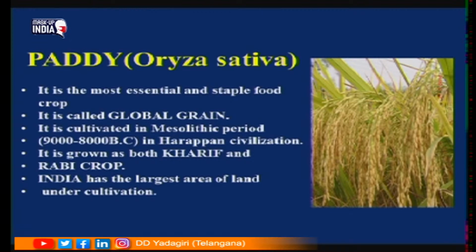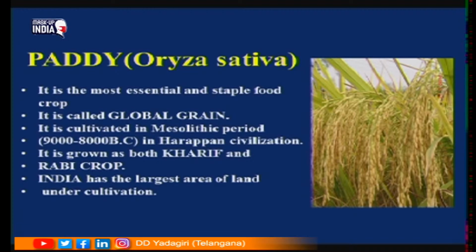Wheat is grown only in Rabi season. Is it clear, children? Now, the scientific name of paddy is Oryza sativa. What is the scientific name? Oryza sativa. It is called the global grain. Why is it called the global grain? Because it is used all over the globe, it is consumed by all the people.